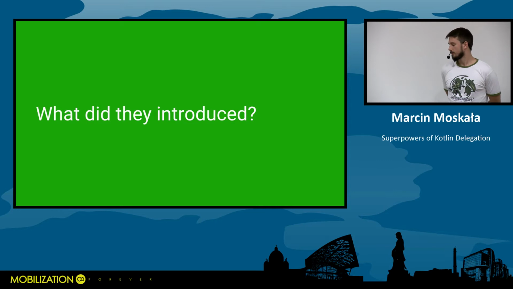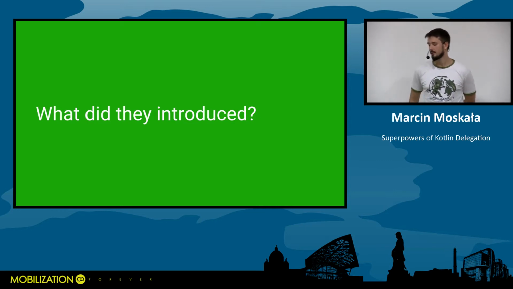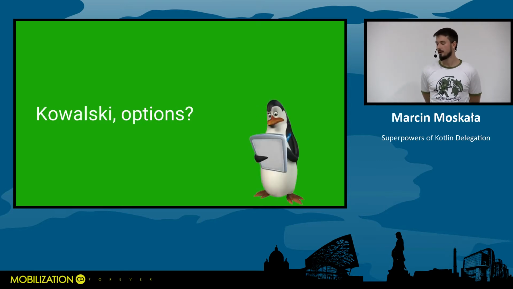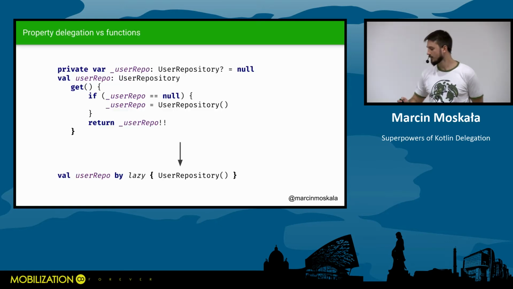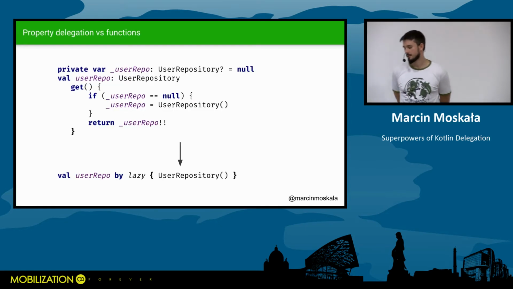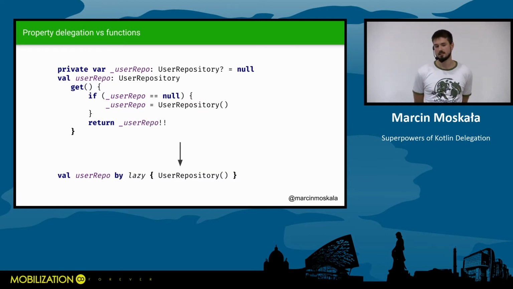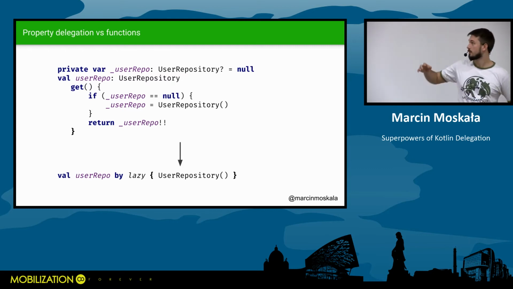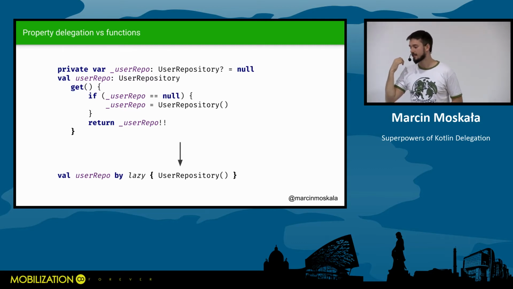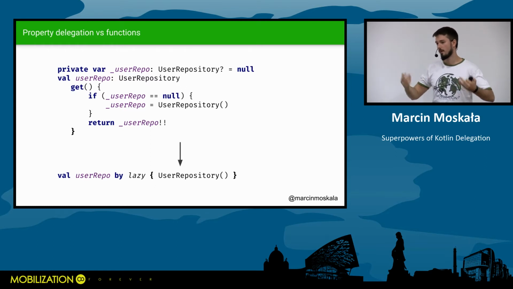To show what delegation introduced, let's compare it with other options that we might use if we didn't have property delegation. The first one is functions, but as we might notice, functions do not hold state. So when we wanted to do something like a lazy delegate, it clearly depends on a state, so it cannot be extracted using a function. So we ended up implementing the same thing again and again.